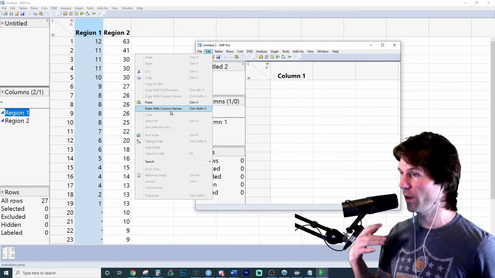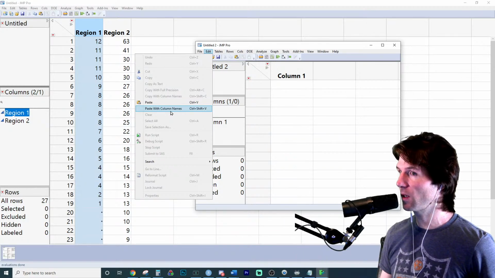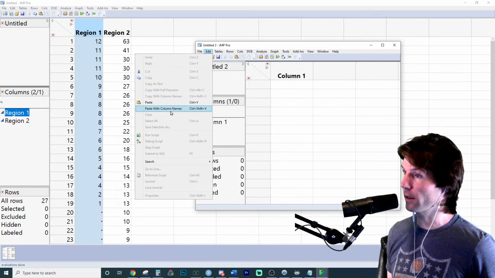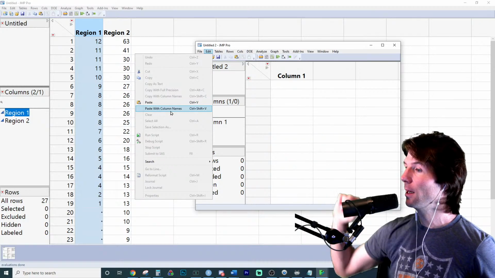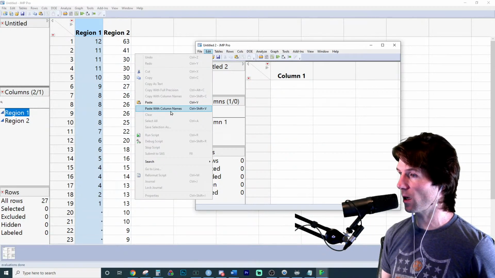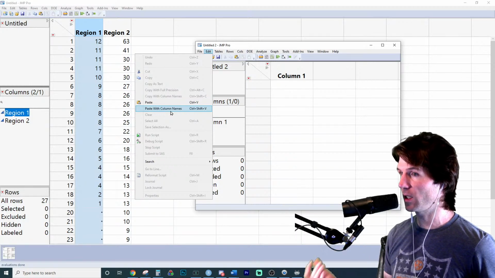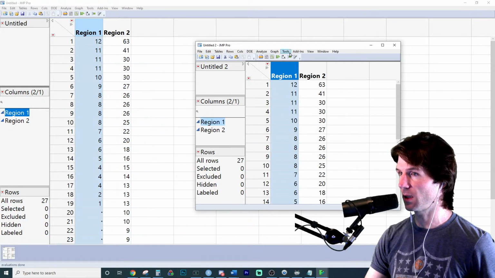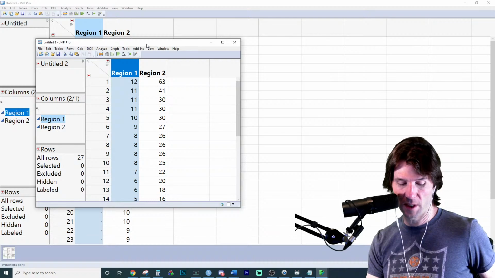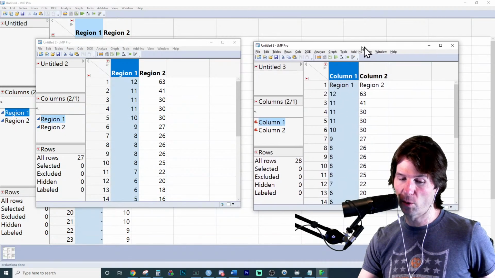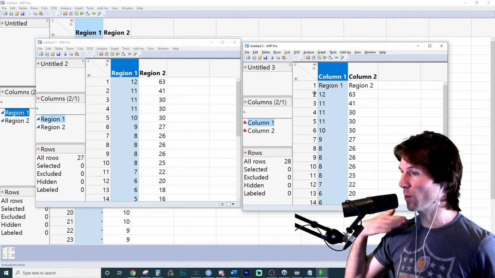So make sure, for this data set, to paste with the column names, which is not regular Control V. If you hit Control V, it just does a regular paste. Control Shift V on a PC does paste with column names. So you have to make sure you paste with the column names, which puts the column names at the top. Whereas if you don't paste with the column names, you get a categorical variable right here, which won't analyze properly.